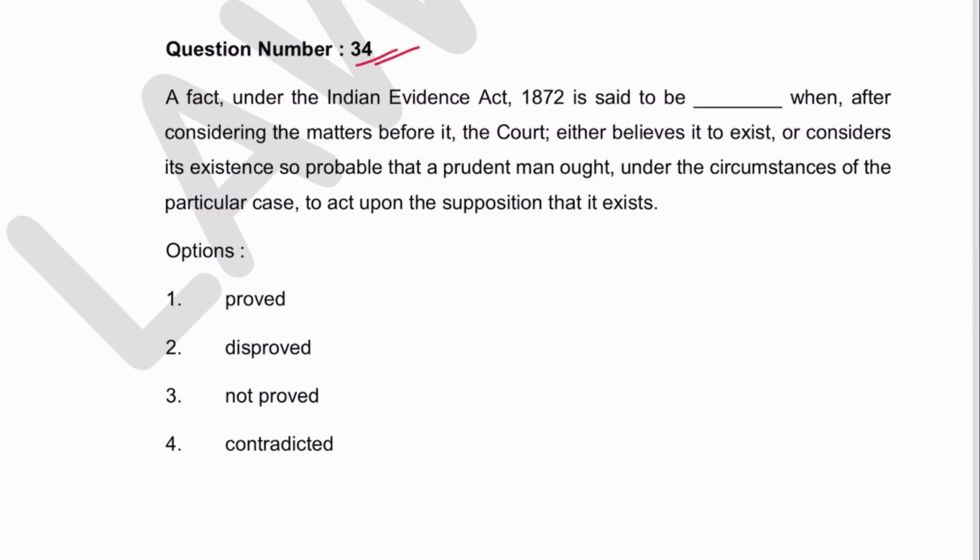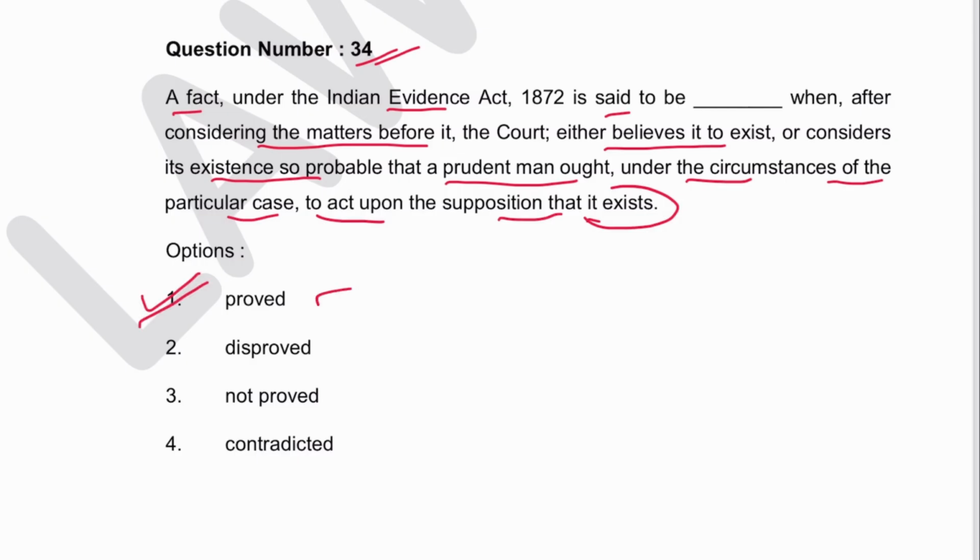Now 34. A fact under the Indian Evidence Act is said to be dash when, after considering the matter before it, the court either believes it to exist or considers its existence so probable that a prudent man ought, under the circumstances of the particular case, to act upon the supposition that it exists. That is proved. So 1 is the answer.